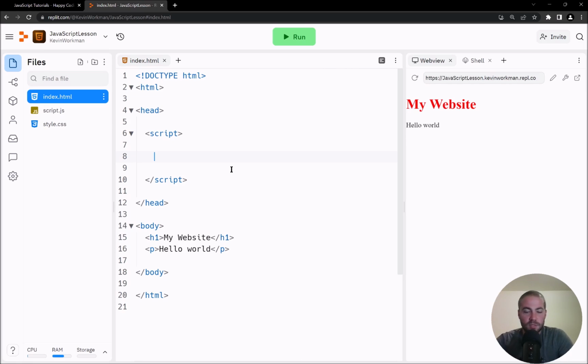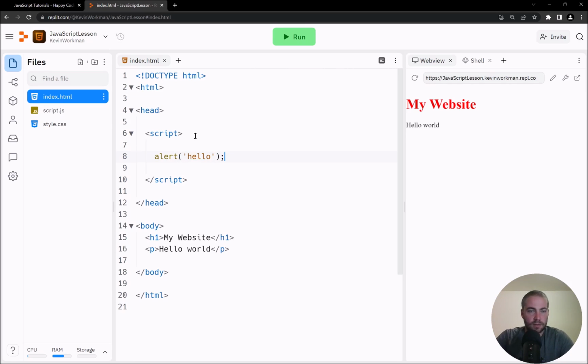So JavaScript uses the idea of functions that you call, and you give those functions arguments. So for example, I can call the alert function, and I'm going to type the name of the alert function, which is just alert, and then an open parenthesis, and then I'm going to give it a parameter. In this case, I'm going to give it some text in between single quotation marks, and I'm just going to say hello. And then I'm going to end it with a semicolon.